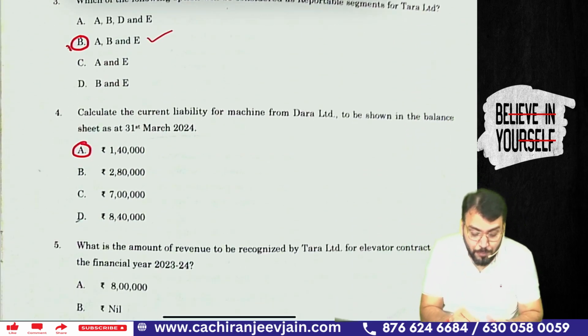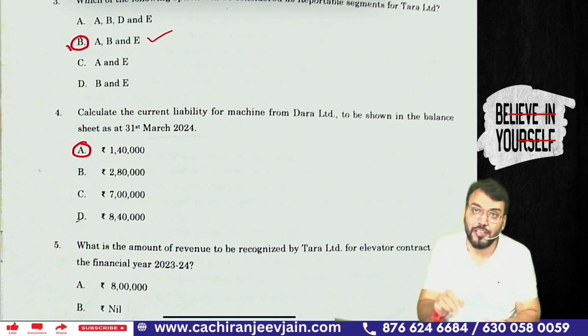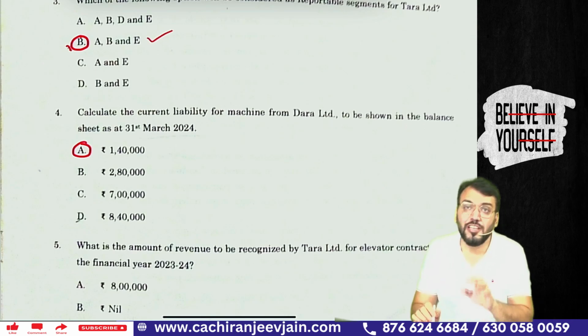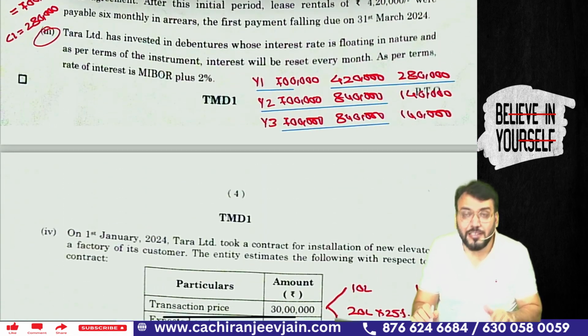Correct. Then point number 4: calculate the current liability for the machine from Dara Limited to be shown in the balance sheet of 31st March 2024. This question is also, I will say, not correct. Why is it not correct? In the books of lessee, we know that now there is no concept of operating lease and finance lease.